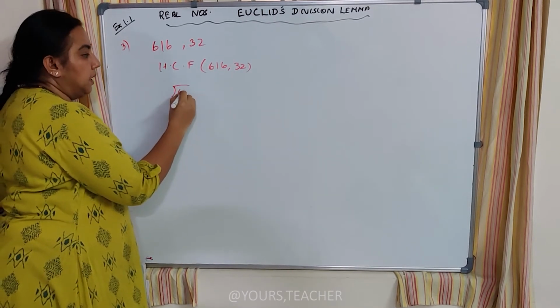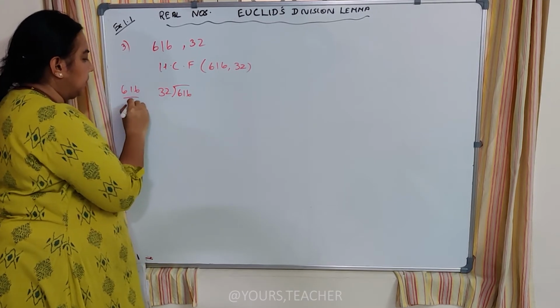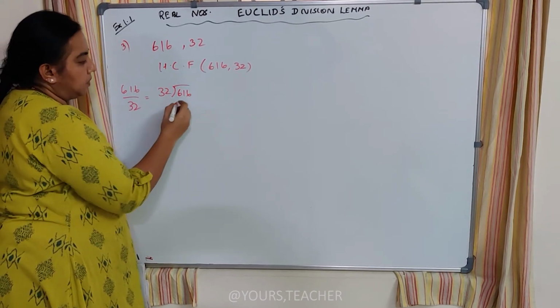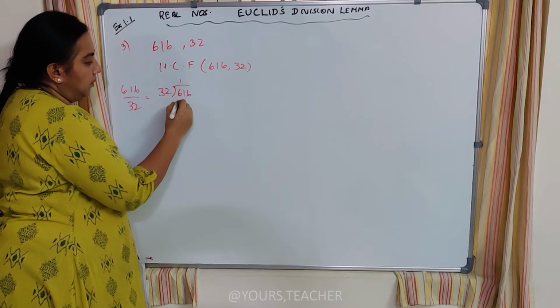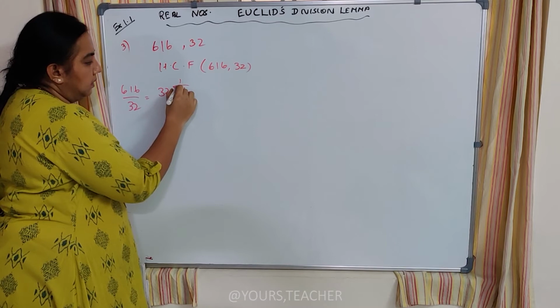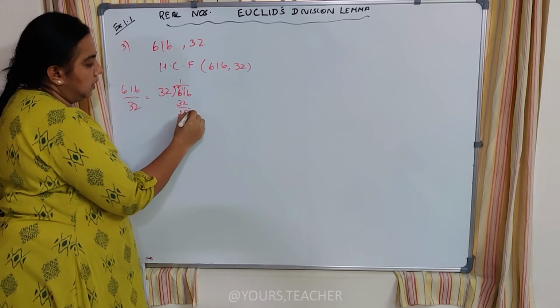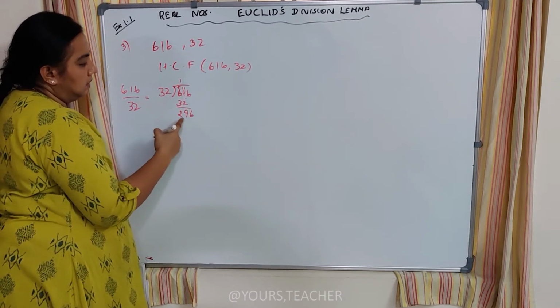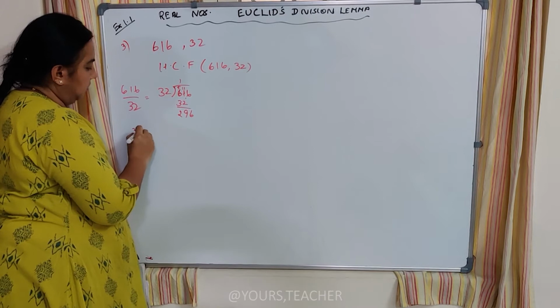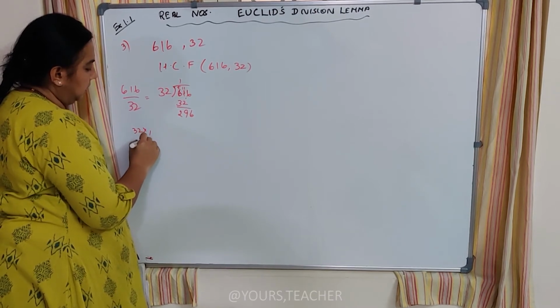I am dividing the bigger number, 616 divided by 32. When I proceed, I get 1 time 32 and a remainder 11. When I borrow, it becomes 20 and 32 into 8. 2 8s are 16, 3 8s are 24, 25.